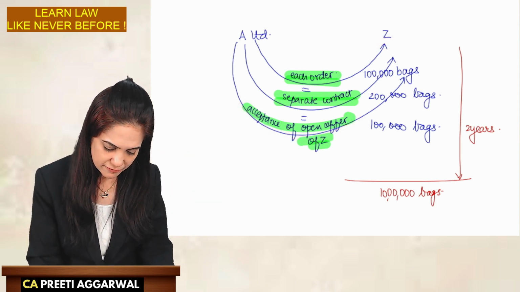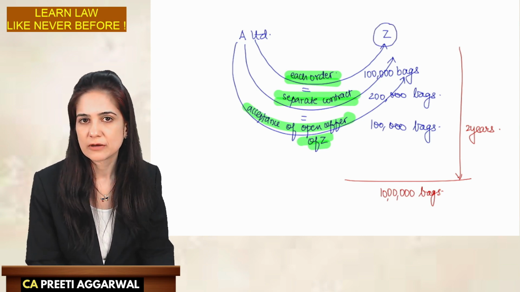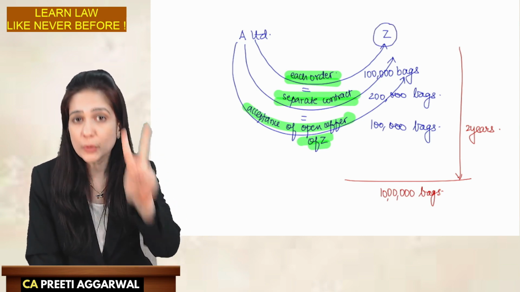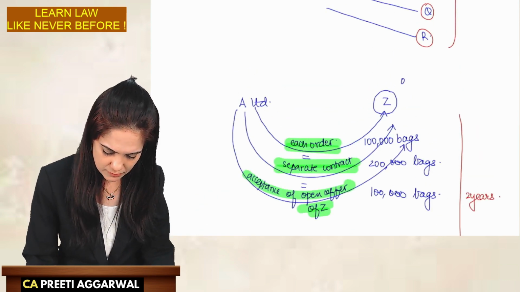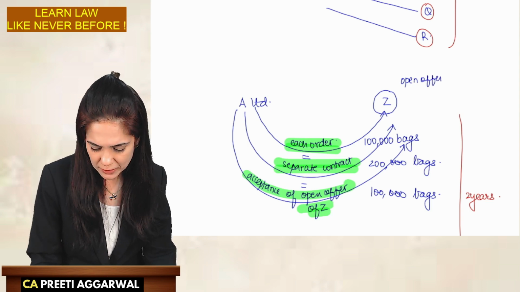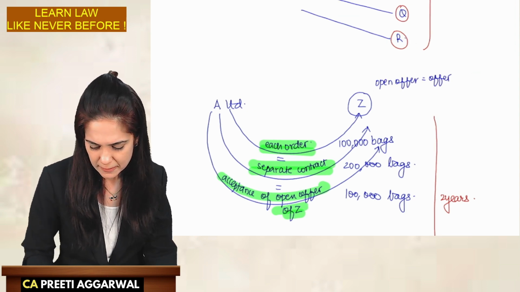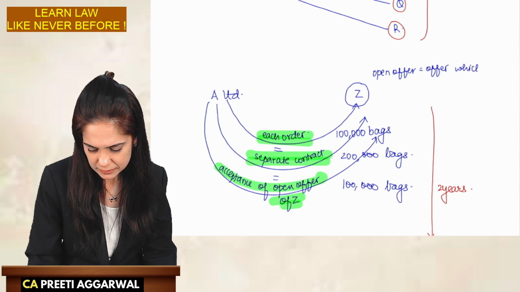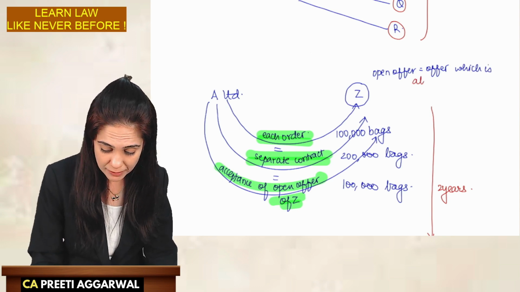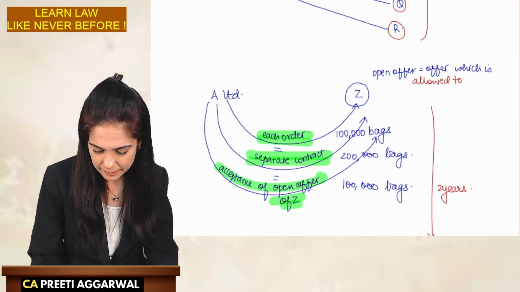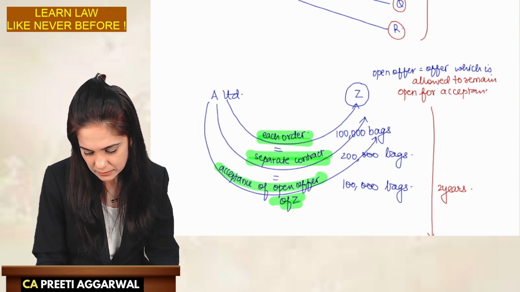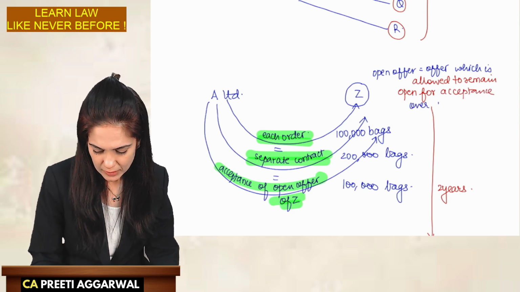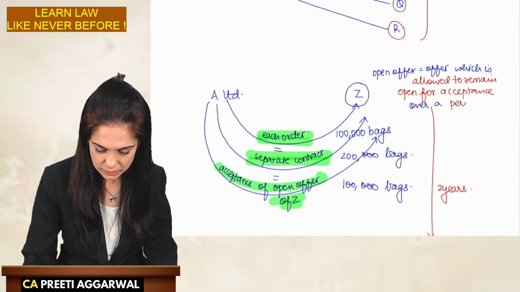This offer, which was allowed to remain open for acceptance over a period of 2 years, is nothing but an open offer. So what is an open offer? Open offer is an offer which is allowed to remain open for acceptance over a period of time.